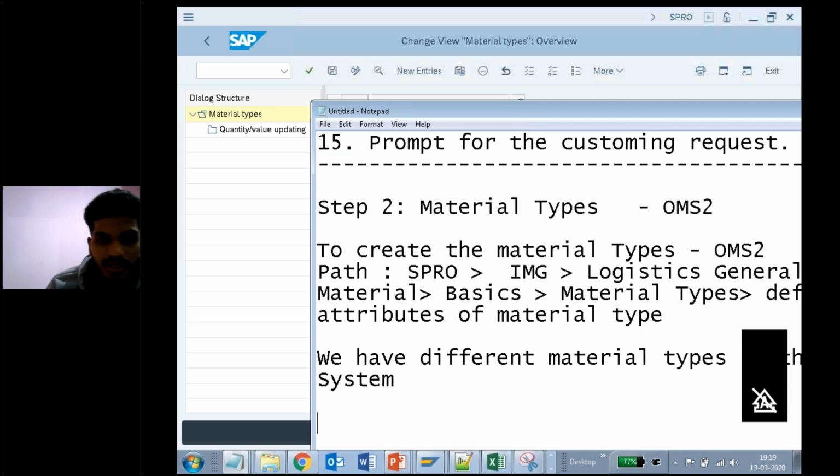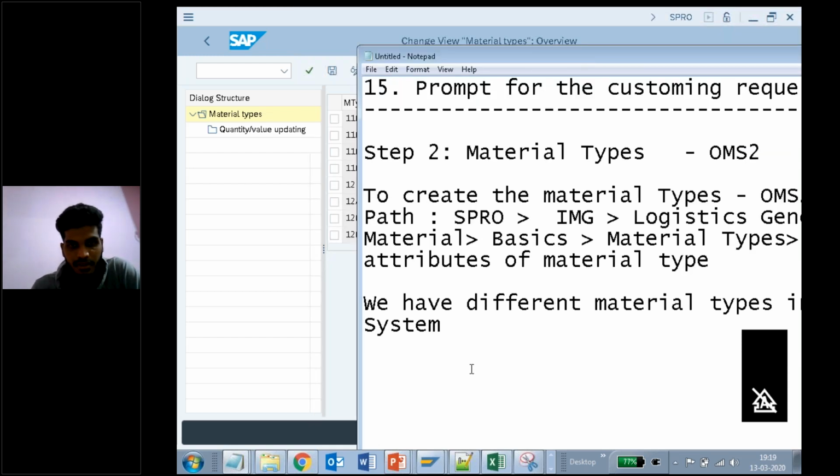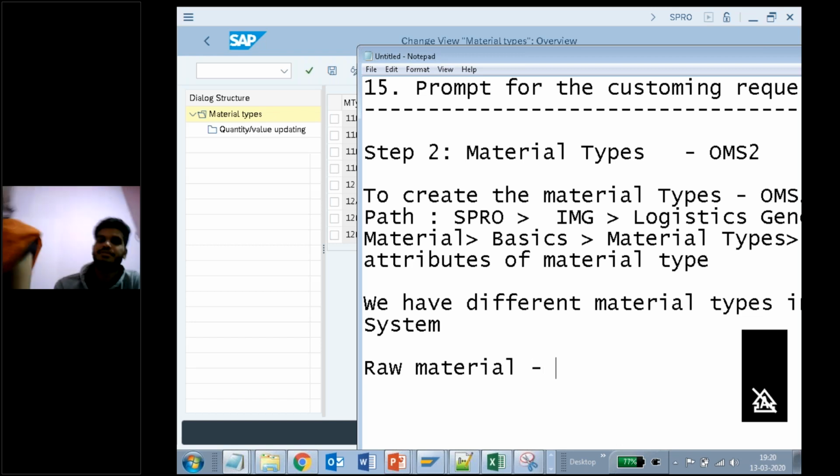Getting my point? What are they? Like raw material. For raw material in our SAP system, they have given a standard shortcut, that is ROH. It is indicated by the ROH. Getting my point? Raw material.